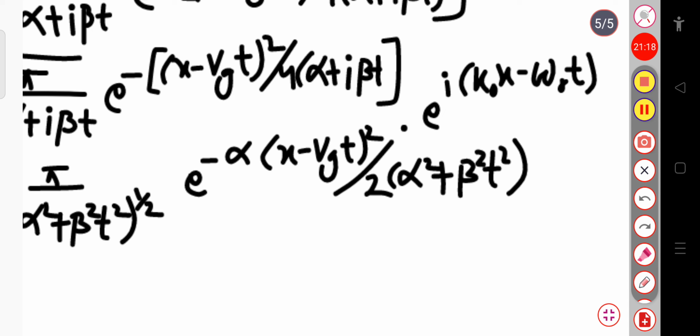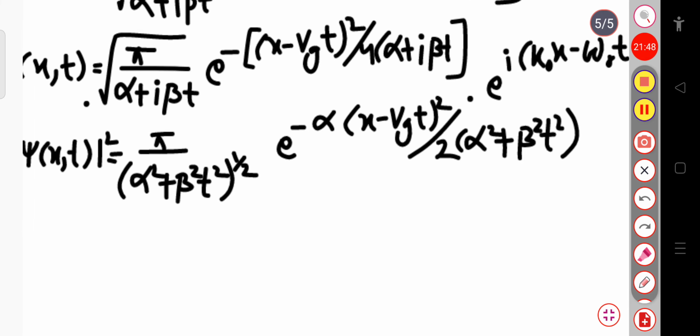But here the alpha plus i beta t term, its conjugate will be alpha minus i beta t. That's why this term goes to alpha square plus beta square t square, and when this term gets added with the same term, this will be 2 into 1 by 4, so simply that is 1 by 2. And for this term, if you take the square modulus, you have exponential minus iota k naught x minus omega naught t, so that goes to 1.